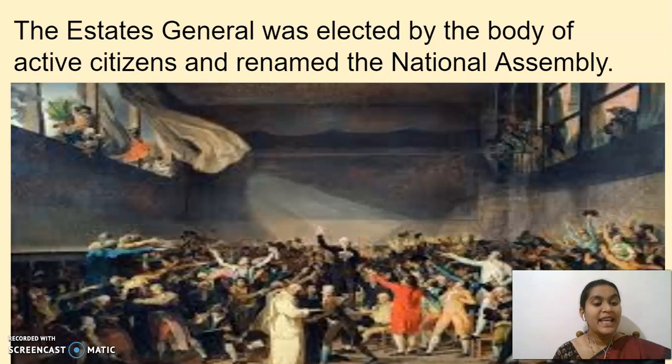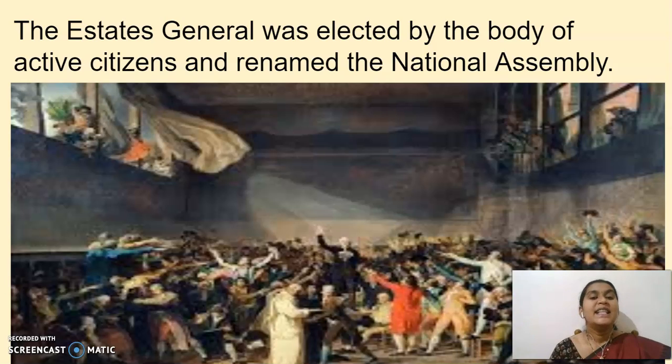But when the king denied that, they all walked out of the assembly, and they all assembled in, do you guys remember the tennis court? The indoor tennis court in Versailles. They all gathered there and took an oath that till they drafted the constitution, no one would leave.